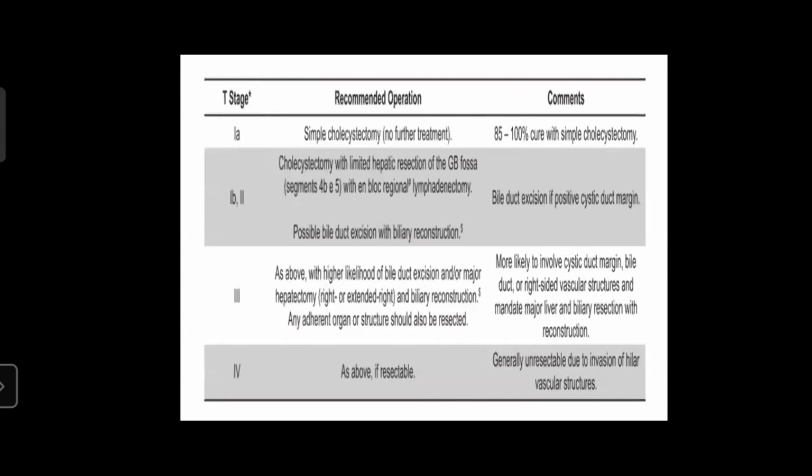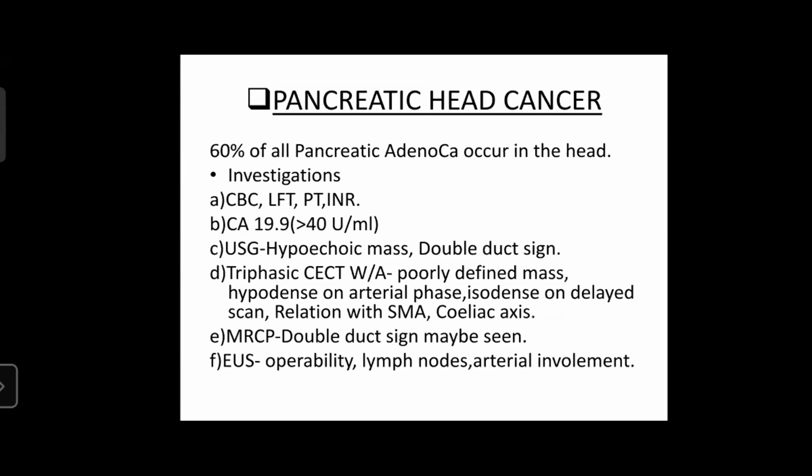This is the recommended treatment according to the T stage of gallbladder malignancy. From stage 1B onwards, the chance of bile duct excision increases. In stage 1B and 2, bile duct excision has to be done if the cystic duct stump comes out to be positive in frozen section biopsy. In stage 3, the likelihood of bile duct excision and major hepatectomy increases. And stage 4 diseases are generally unresectable due to invasion of the hilar vascular structures.